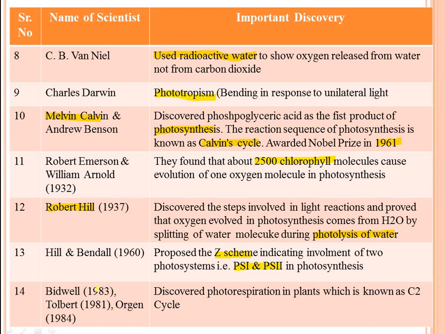Then Bidwell, Tolbert and Arnon during the 19th century discovered photorespiration in plants, which is known as the C2 cycle. I already told that photorespiration, photo means light, in presence of light sometimes plants show respiration. They are taking up oxygen and releasing carbon dioxide. It is also known as the C2 cycle. C2 means the first compound formed is a 2-carbon compound. It is actually phosphoglycolate. Therefore, it is also known as the C2 cycle.